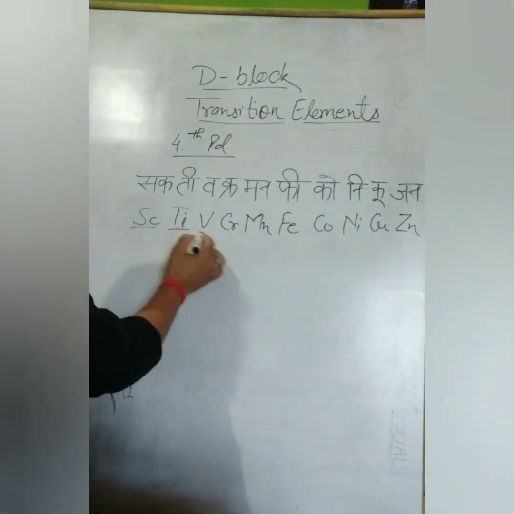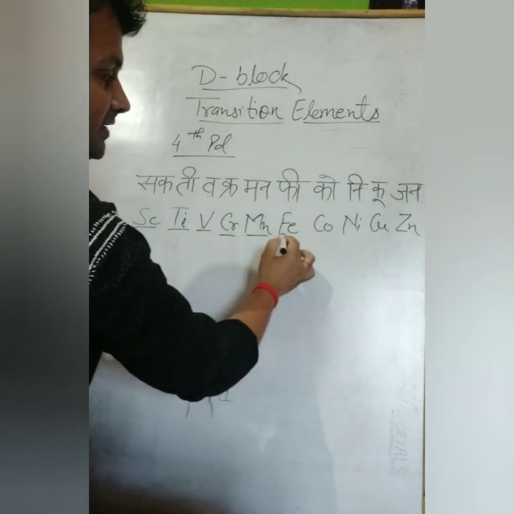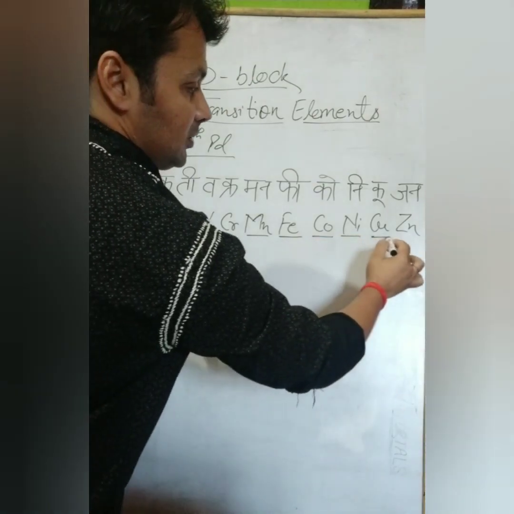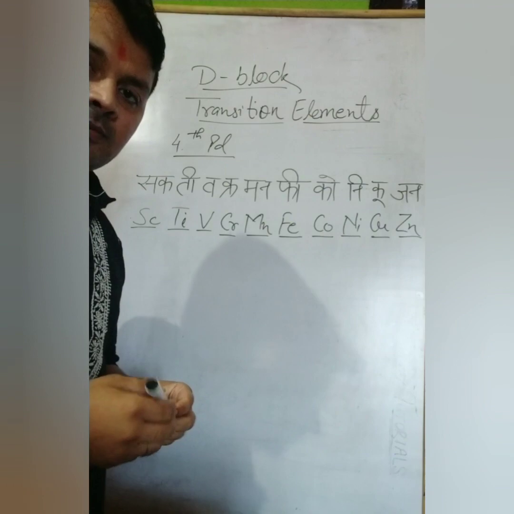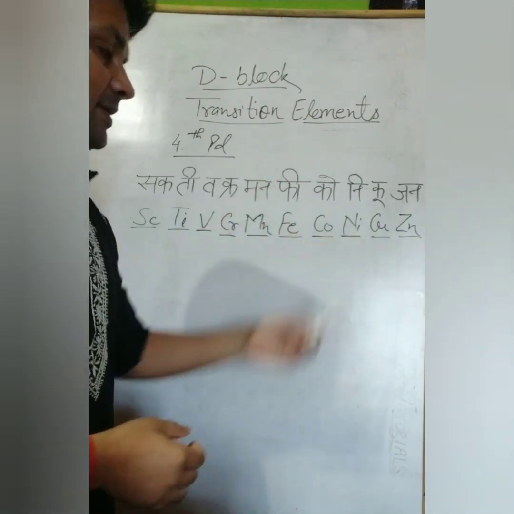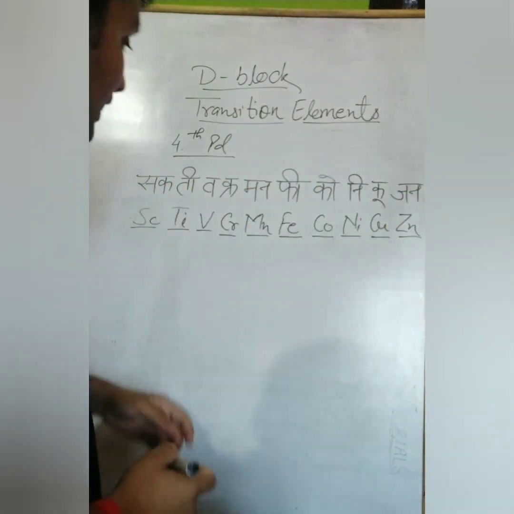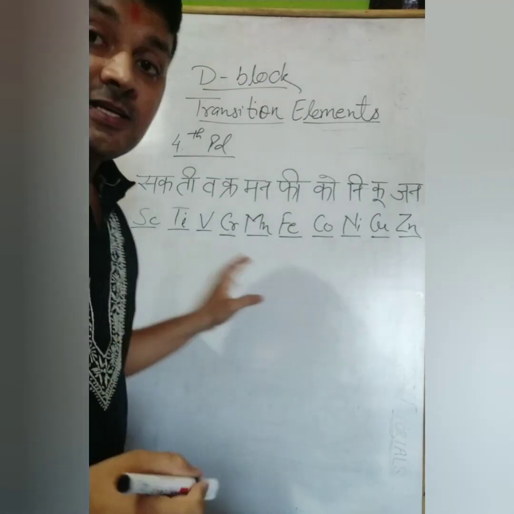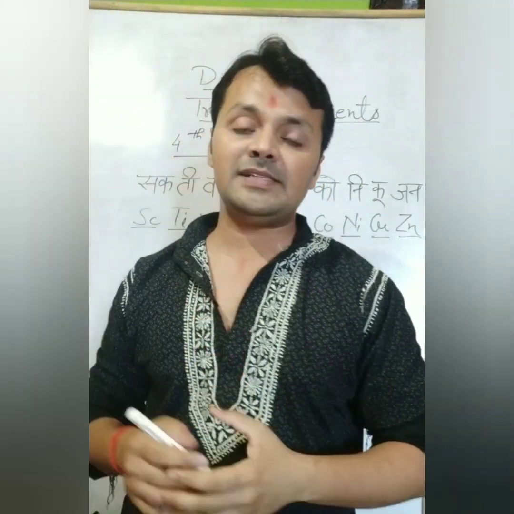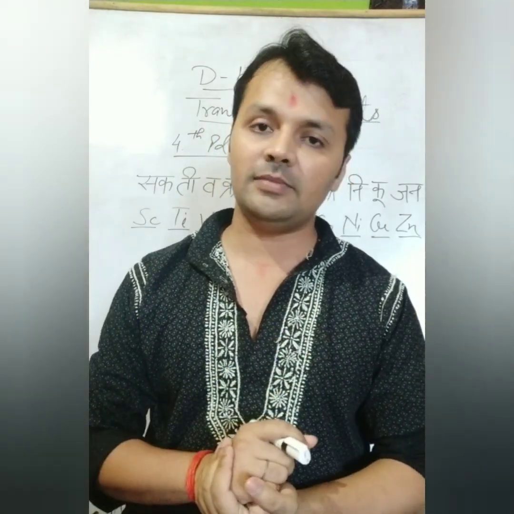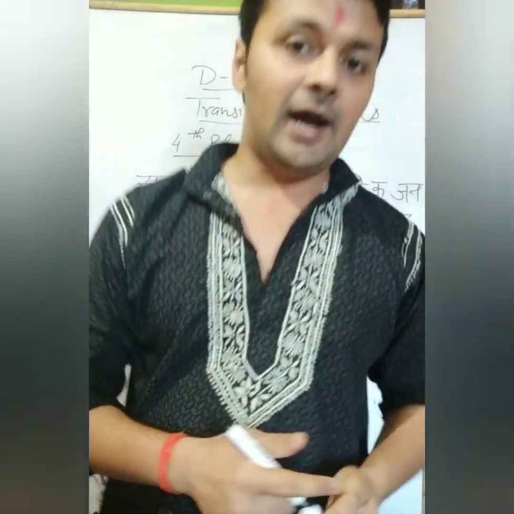So what are the names of these elements? Scandium, titanium, vanadium, chromium, manganese, iron, cobalt, nickel, copper, zinc. Iron and copper are the Latin name symbols. How can we learn the atomic numbers? As we are learning the elements, we are also learning atomic numbers in an easy way. So let's start.